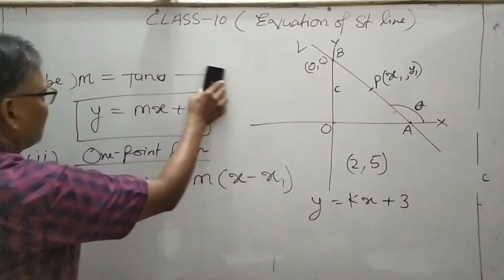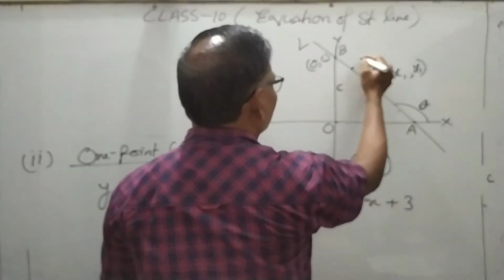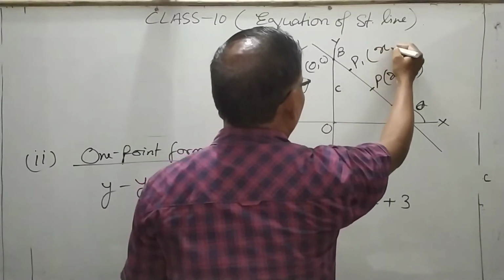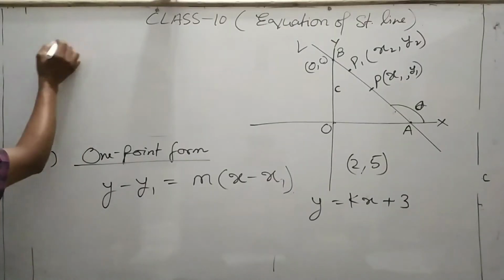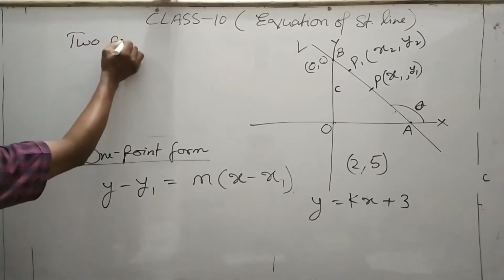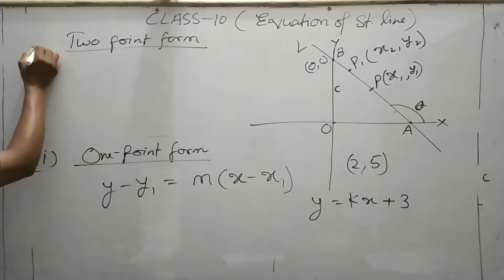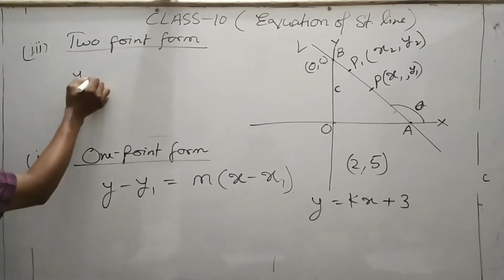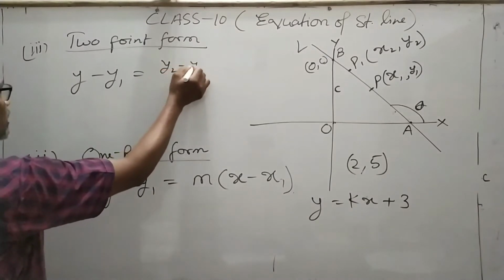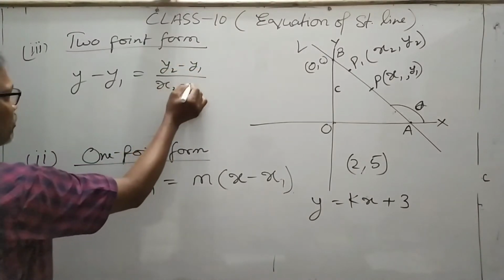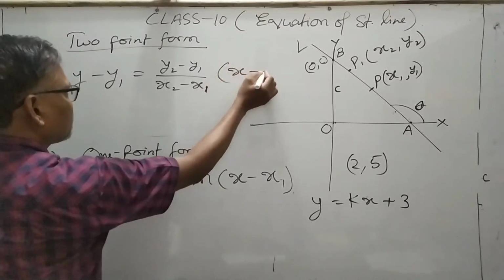Now the third type, maybe the line passes through 2 points, suppose one more point x2, y2, then what is the equation of the line? तो इसको बोलते हैं 2 point form, but it is very easy: y minus y1 is equal to (y2 minus y1) upon (x2 minus x1), whole into (x minus x1)।